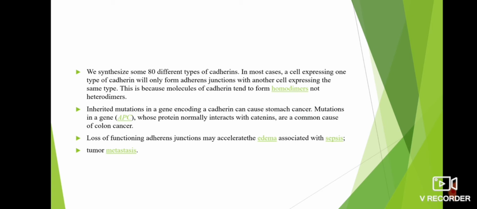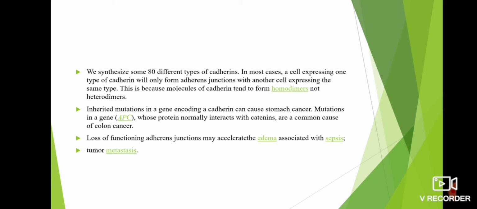We synthesize some 80 different types of cadherins. In most cases, a cell expressing one type of cadherin will only form adherens junctions with another cell expressing the same type. This is because molecules of cadherin tend to form homodimers, not heterodimers.